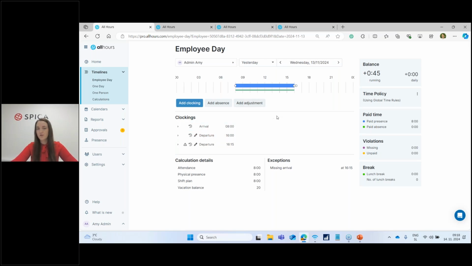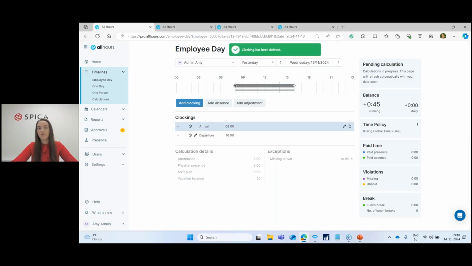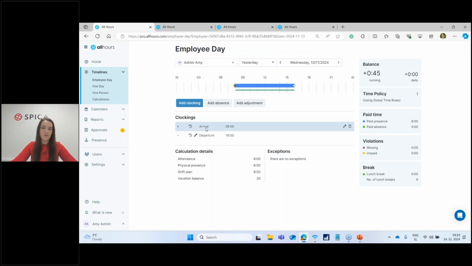Now, what is this useful for? For example, here we can see we have 2 different departures. There may have been an error. So it makes it a little bit easier for us as users to differentiate the 2 to know which one to delete. For example, let's say this is the one that happened as a mistake, and we can just delete it. And it just makes it easier for us to know which clocking refers to which type of representation.